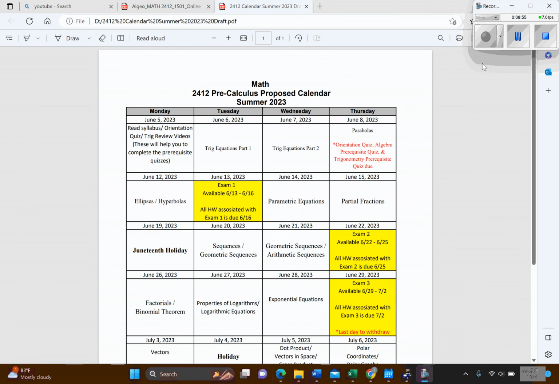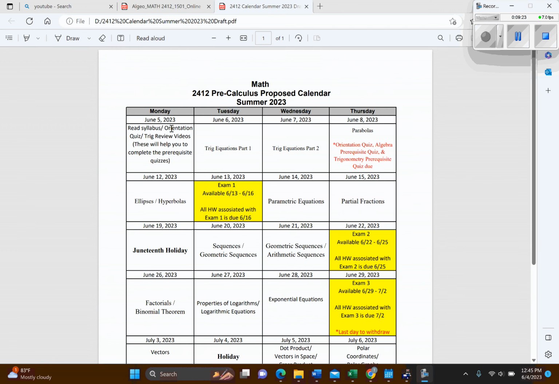So on the calendar here, we have, starting right here, June 5th. Read the syllabus. Like I said, I went through it quickly, so you'll definitely want to look through that. There is an orientation quiz, and then we also have a trig review. And I have some videos that will help you to complete the prerequisite quizzes, and I'll show you where to find those.